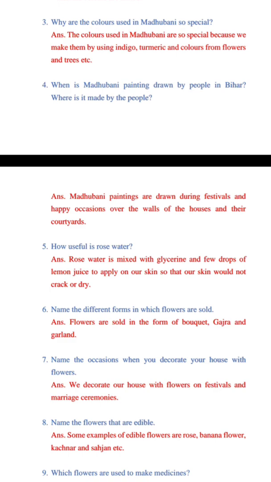Now, question number 8. Name the flowers that are edible. We have discussed one particular topic in our chapter in which we discussed some flowers which are used in preparing food items. They are eaten by people in some particular places. Edible means that can be eaten. Some examples are rose, banana flower, kachanar and sahajan. These are flowers which can be eaten by people or used in preparing some meals.